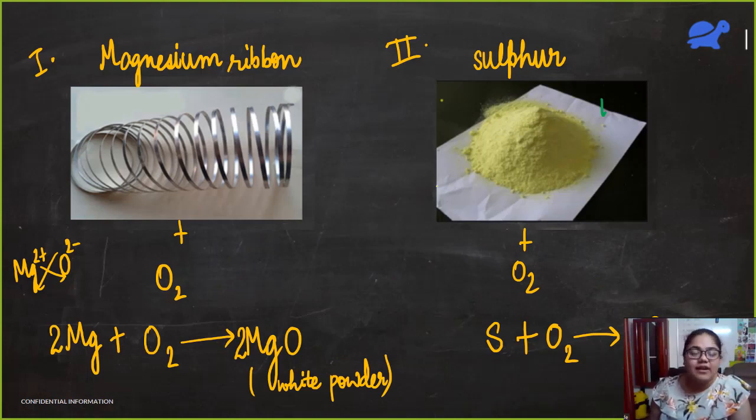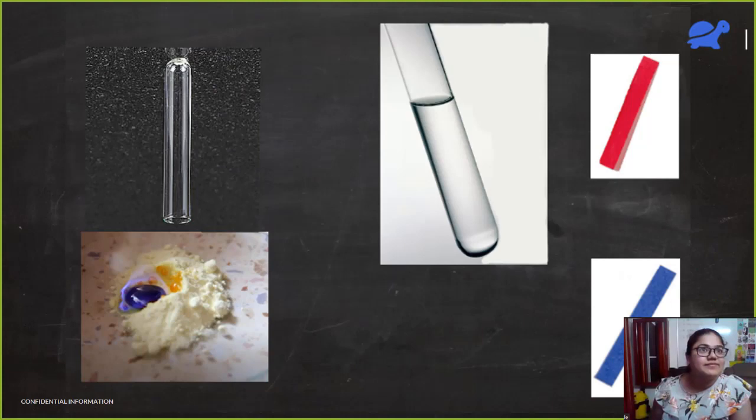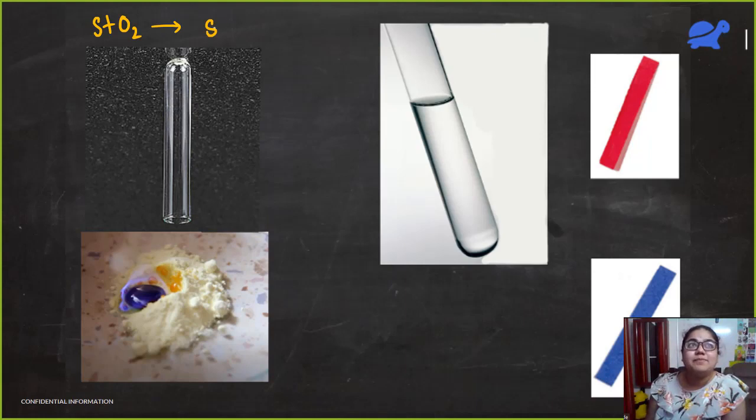We had also burned sulfur, right? So let's see what happened over there. You see this yellow powder here, that is sulfur. And then we set it on fire. You see this blue thing, that is actually the blue flame. Sulfur burns with a very beautiful blue flame. Okay. So when it burns, the reaction happens like this. S plus O2 gives SO2. This SO2 is in the form of a gas.